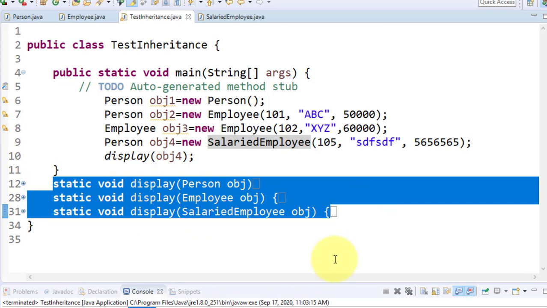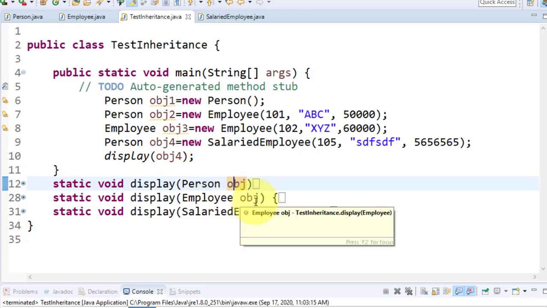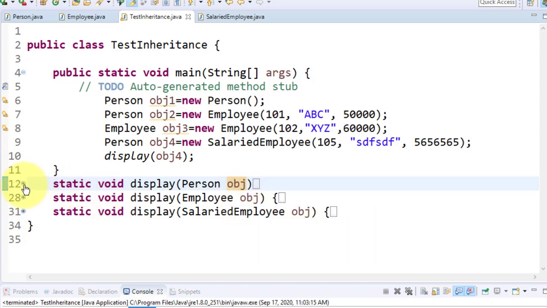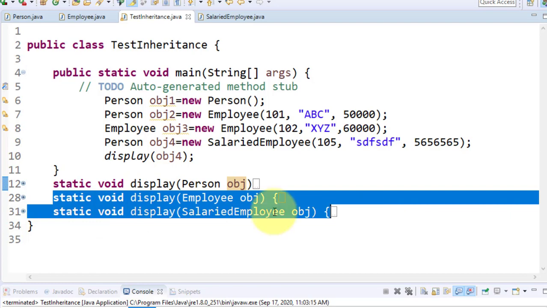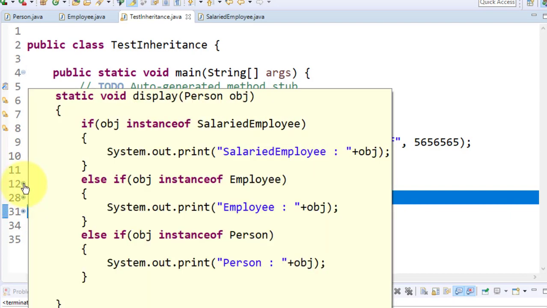You have to write multiple functions for the same approach, depending on the object, if upcasting is not available. So with the help of upcasting, you are grouping all these things inside this display. So basically this is the benefit of upcasting.